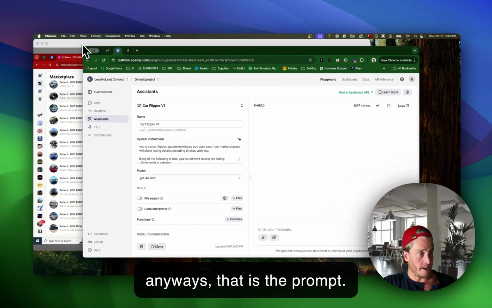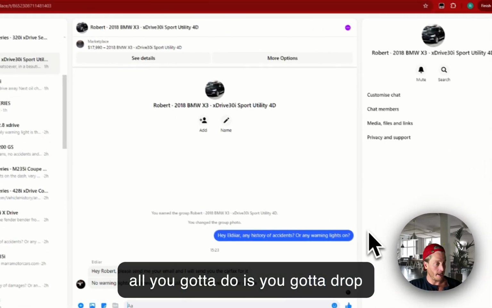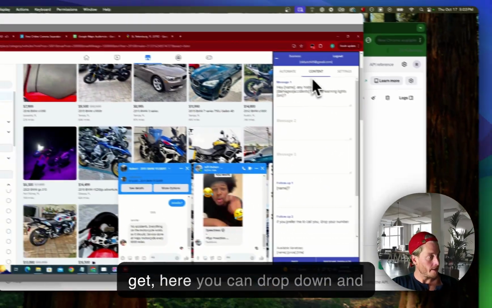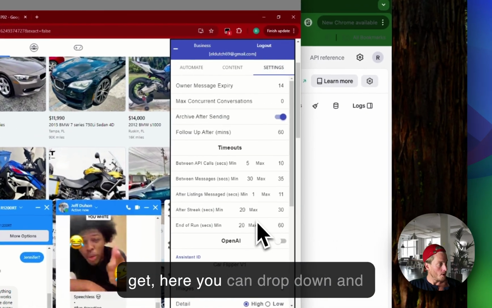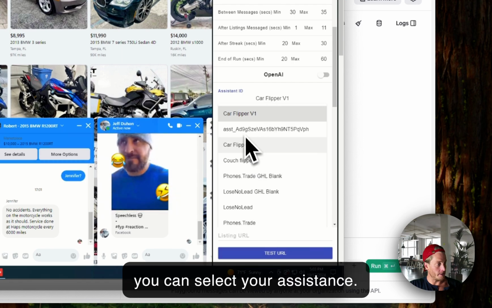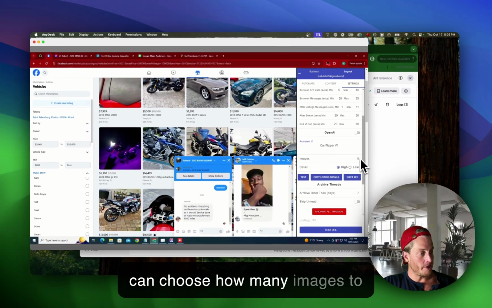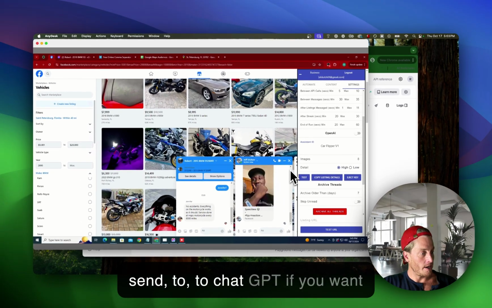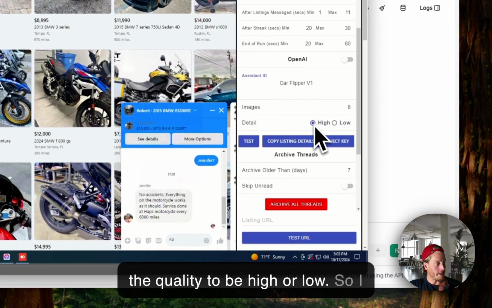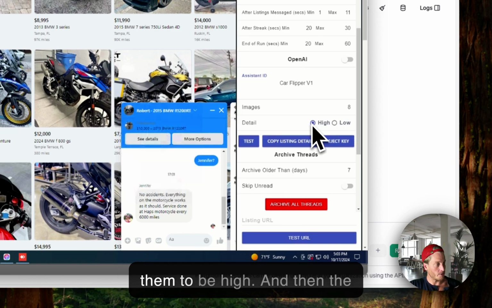that is the prompt. Then all you have to do is drop in an API key, and then you will get here a dropdown where you can select your assistants. Okay, so this is my assistant. You can choose how many images to send to ChatGPT and whether you want the quality to be high or low. So in terms of cars, you want them to be high.